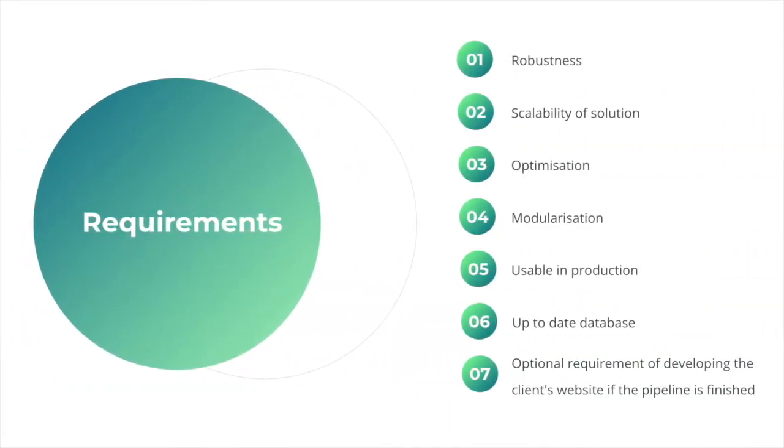To exploit the potential of our client's machine learning algorithm, our pipeline must satisfy the requirements of robustness, scalability, optimization, modularization, and that it can be used in production, so that end users can truly benefit from the pipeline's output. The solution should have the ability to update every so often in order to keep the database updated with new and modified papers. Our client has also given us an optional requirement, which is the assistance with development of their website. Given that we have enough time and finish the backend pipeline process, we will then assist our client with the development of their website.